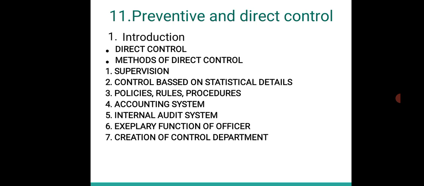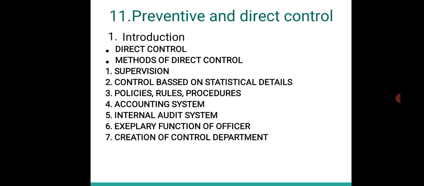Next comes the exemplary function of the officer. What happens is the subordinates often follow the officer's speech or behavior, right? His way of working, his regularity, preciseness becomes a kind of example before the subordinates, and these may help to motivate the subordinates also, and at times it creates a kind of evaluating parameter also.